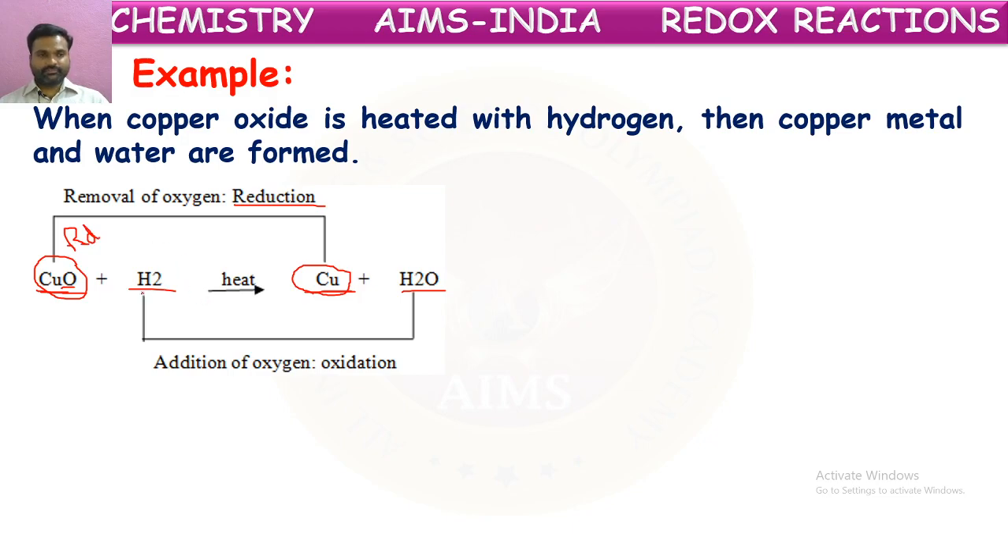If we see hydrogen, initially hydrogen is in the pure elemental form, there is no oxygen with that. After the reaction, hydrogen gained oxygen to form water. So hydrogen gained oxygen in this reaction. The gain of oxygen we are telling as oxidation. So we can say hydrogen is oxidized. Copper oxide is reduced. This way, we can explain the redox reactions in terms of oxidation and reduction in terms of oxygen.